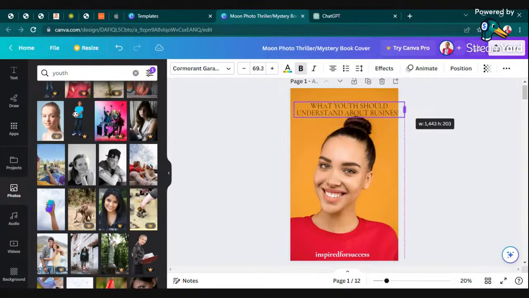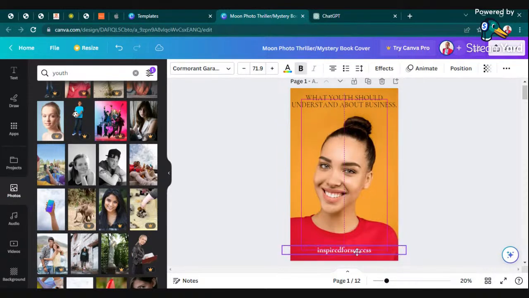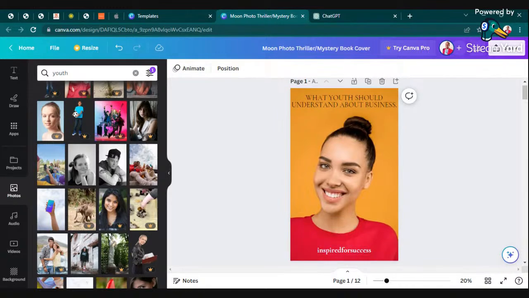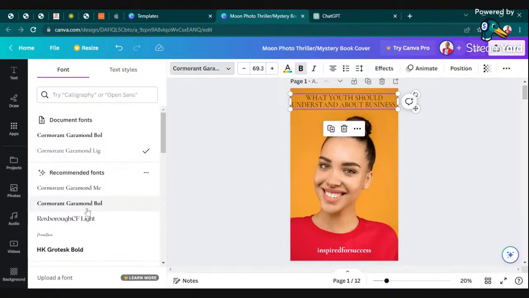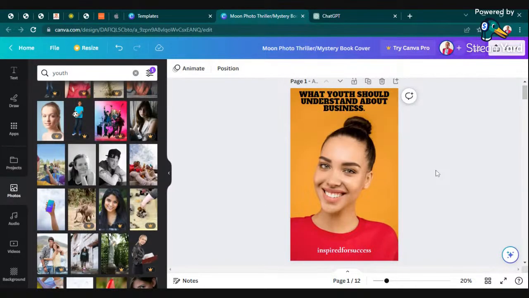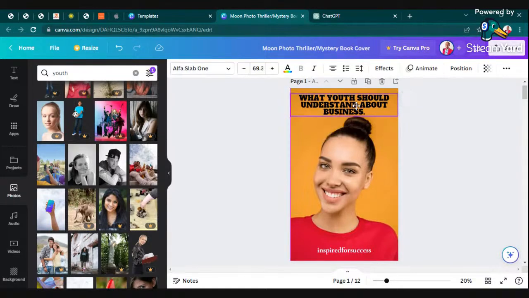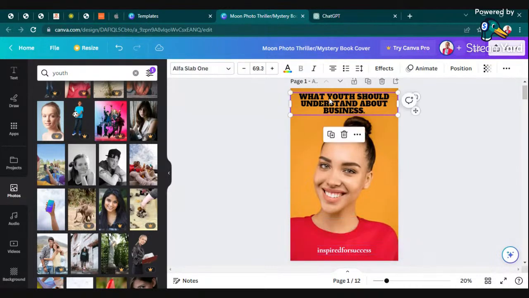So then the other thing I can do is to actually design it this way. I think this is much better compared to what we had before. So we have our book, and I will try and get a color that, yes, this is much better. What youth should understand about business. This is our book written by Inspired for Success.